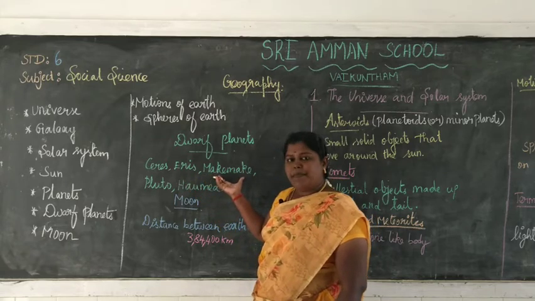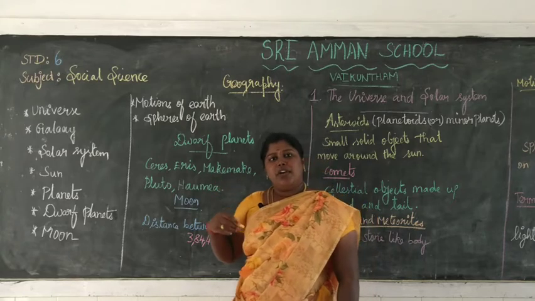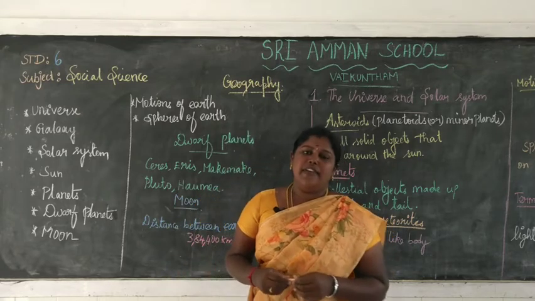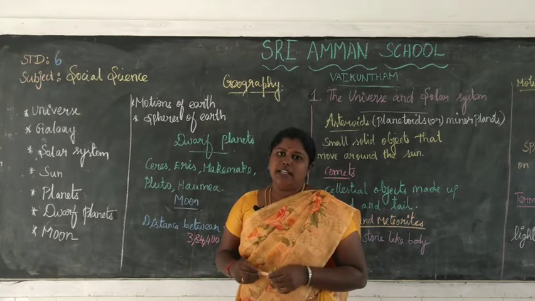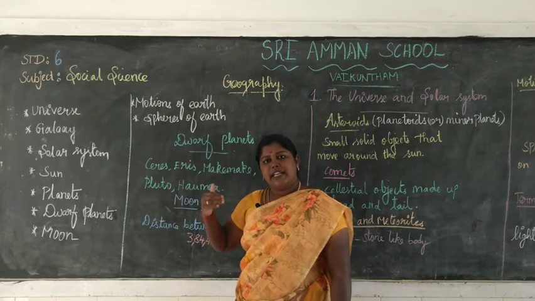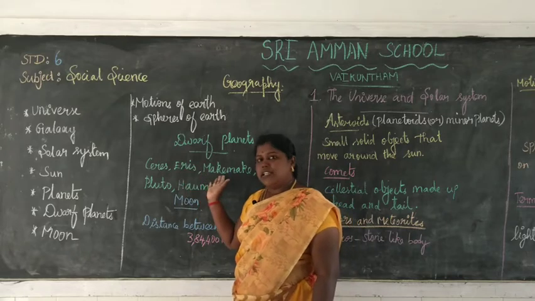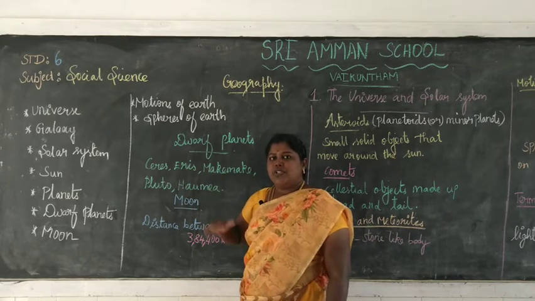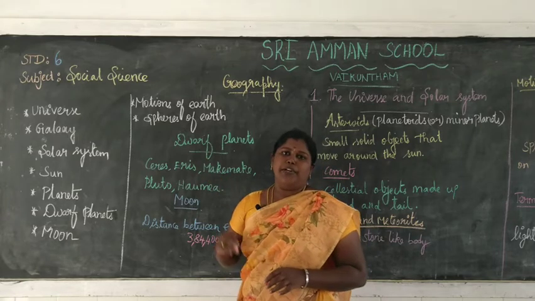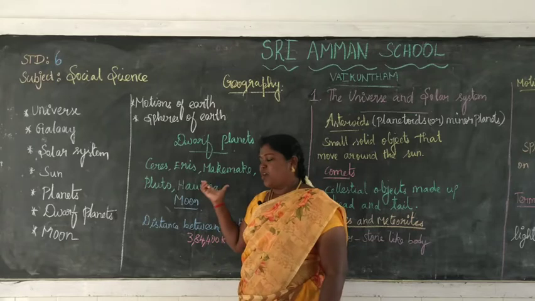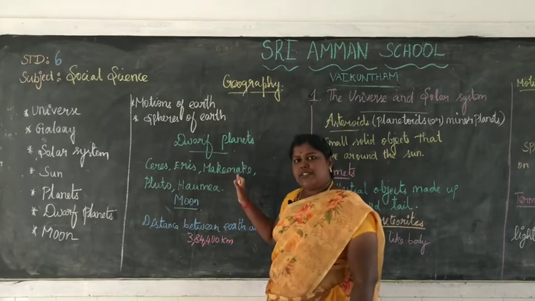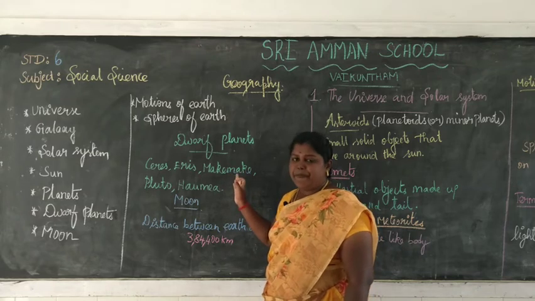These dwarf planets are situated beyond the planet Neptune. They are always very cool and dark because they are located far away from the sun. Unlike the planets, which use their own orbit to revolve around the sun, these dwarf planets can share the orbits of other dwarf planets to revolve around the sun.